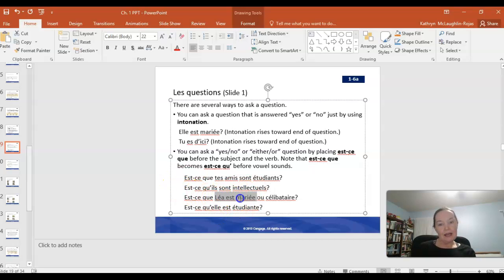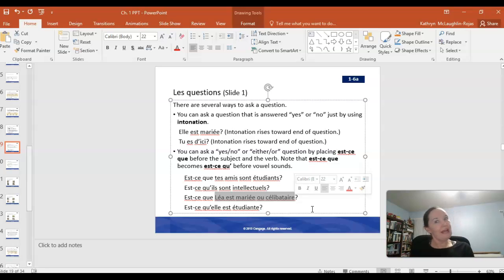Okay, Léa est mariée. Well, this one, I guess, would sound like a question with or without est-ce que because it's giving 2 possibilities. Like, Léa est mariée ou célibataire? I guess it could be a statement too if you were thinking, okay, one of these has to be true. Léa est mariée ou célibataire? C'est comme ça. It's like that.